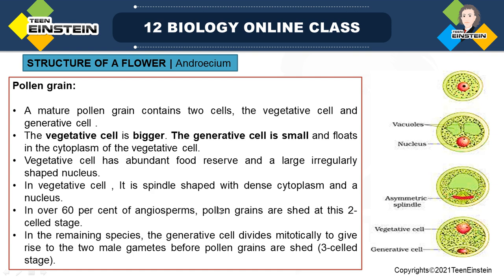In over 60% of angiosperms, the pollen grains are shed at the two-cell stage. But in the remaining species, the generative cell, which you can see here, will divide mitotically and give rise to two male gametes before the pollen grains are shed. In that case, the pollen grain will be at the three-cell stage.